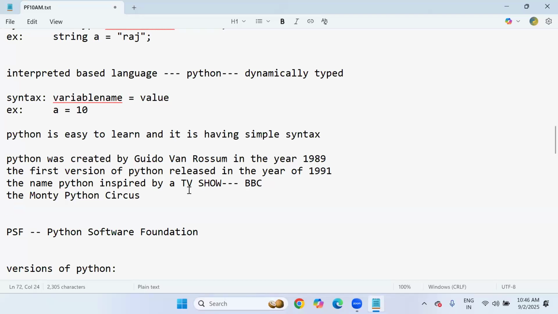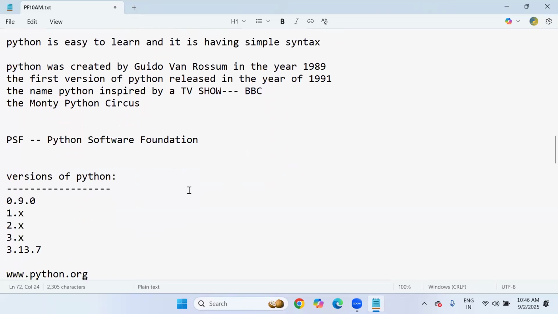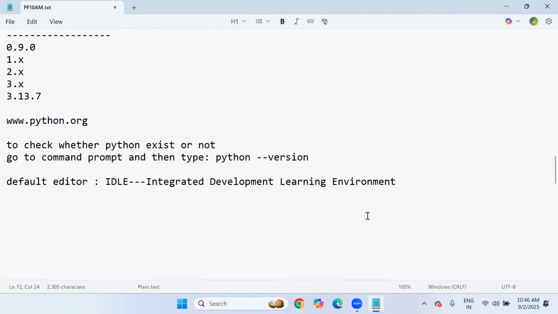Like that, for frameworks, the Django name was also inspired by a famous jazz guitarist's name. So the author gave the working title of the framework as Django. Django Reinhardt is the man, a famous Romani jazz guitarist. Some stories are there. Later, whenever I start Django, I'll give you the information clearly.